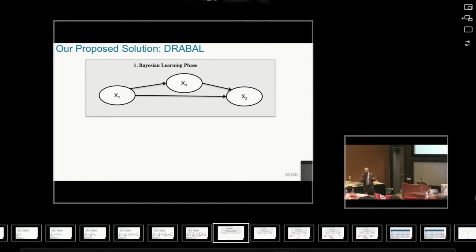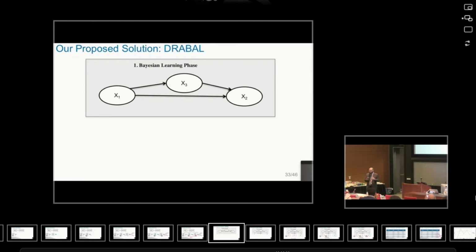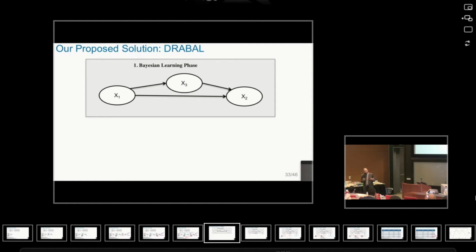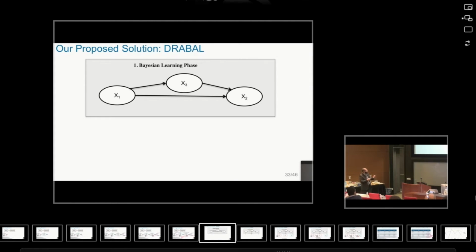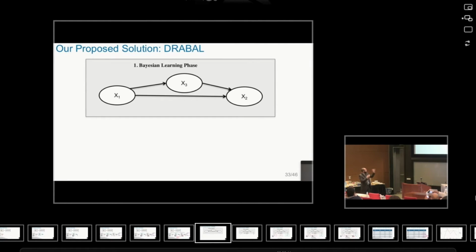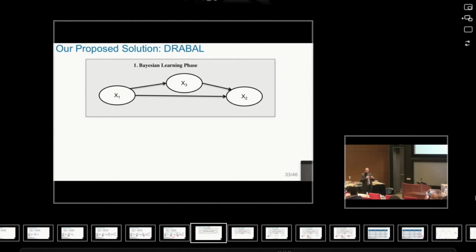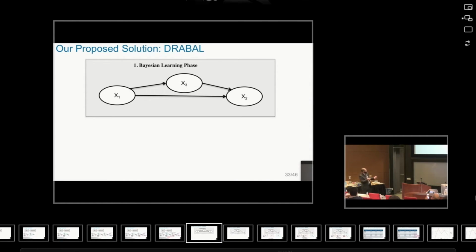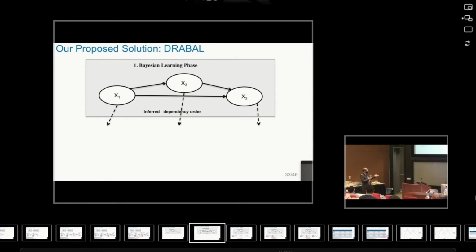Basically, we simplify the problem. We go to these target labels, or bioassays, and we really care about the ordering and the dependency between them. So we said, okay, let's just learn the Bayesian network structure of these variables. Here I would have x1, which corresponds to one of the labels, x2 and x3. I just go and learn the Bayesian network structure. Since I'm able to learn it, I know some nice information that I can exploit in modeling the relationships between the classifiers that I have. So, given that I've learned the Bayesian network structure of this set of variables, we can do this.